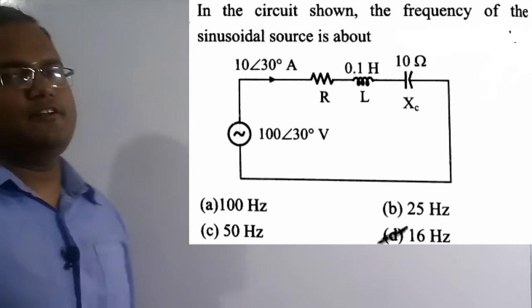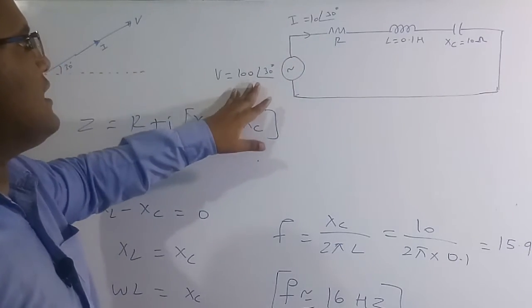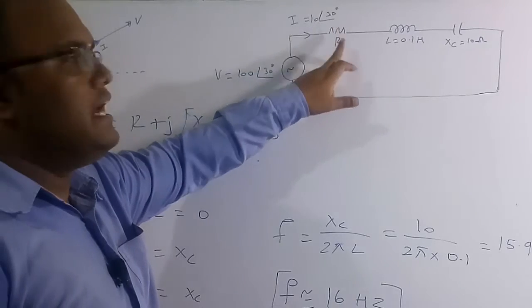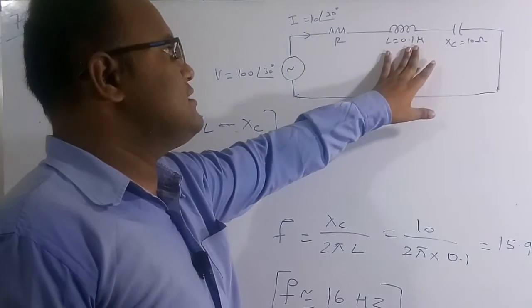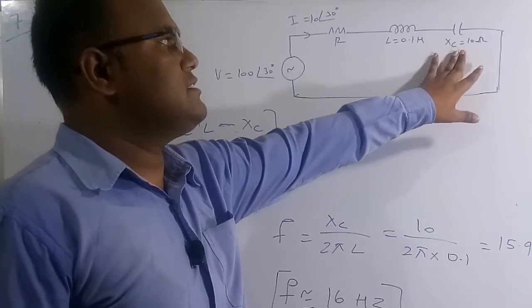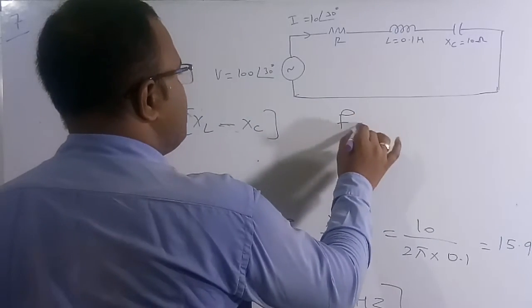So let's solve this numerical. Basically this is the electrical circuit given. The supply voltage is 100 at an angle of 30 degree, and the supply current is 10 at an angle of 30 degree. There is a resistance, the inductance here is L equal to 0.1 Henry, and the capacitor reactance is Xc equal to 10 ohm. Based on this, we have to find the supply frequency F.